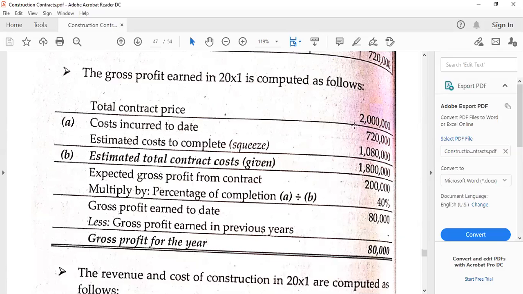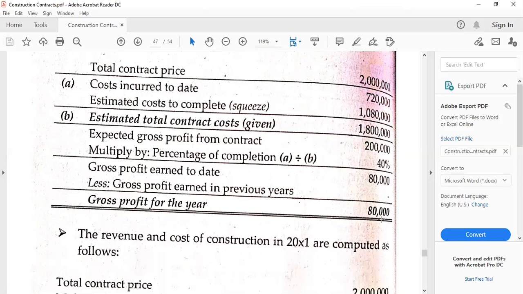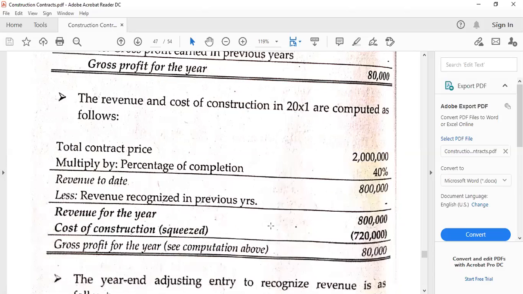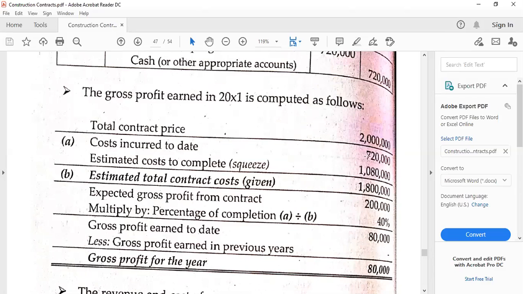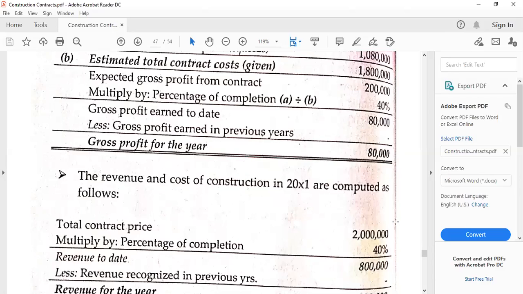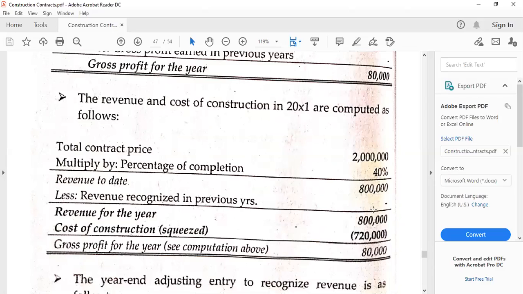So we have the total contract price, and then we also have the items that follow. So we got the gross profit 80,000. This is first year, so this is easy. And then to compute the revenue for the year, that is actually the 800,000, which is the total contract price times the percentage of completion, 40%, 800,000.